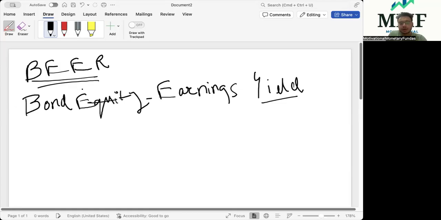Basically, BER ratio stands for bond earnings to equity earnings yield ratio. Here we are trying to compare whatever return the bonds are giving us versus whatever return the equity market is giving you. It's a very important metric to gauge whether the fixed income market is good to invest into at this particular point of time, or the equity market is.